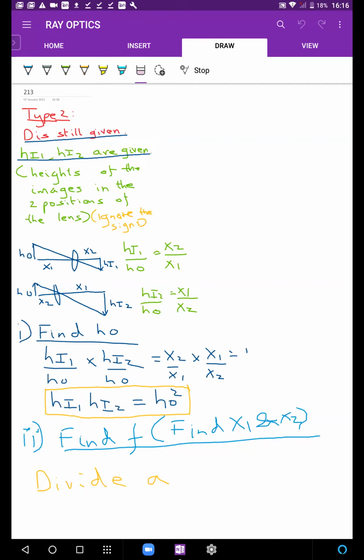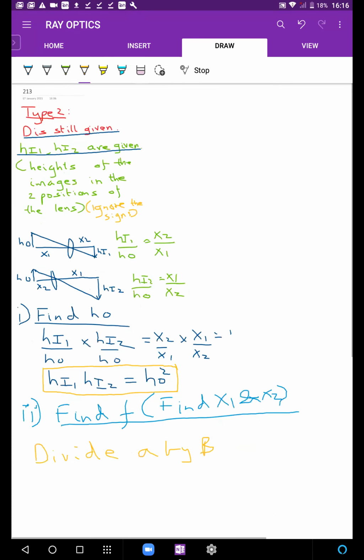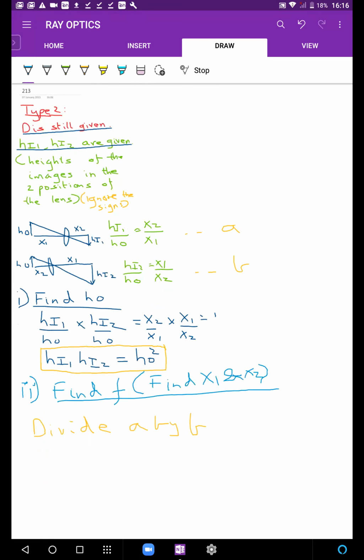This is equation A. This is equation B. What will we get? Is this a good way to get x1 and x2? Looks like it. If I divide equation A by equation B, don't I get hi1 by hi2?